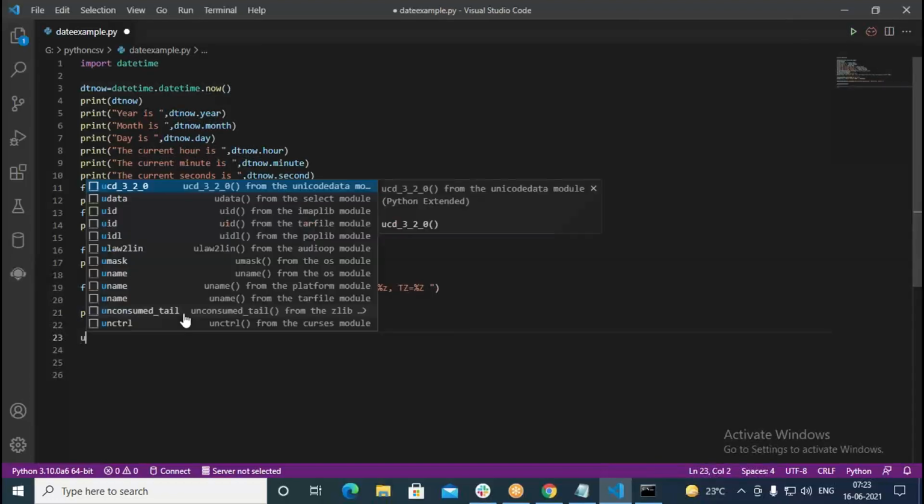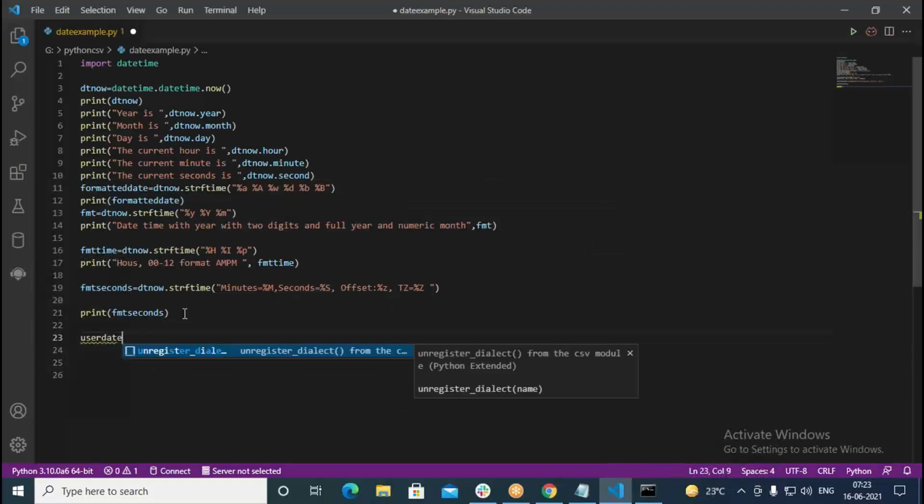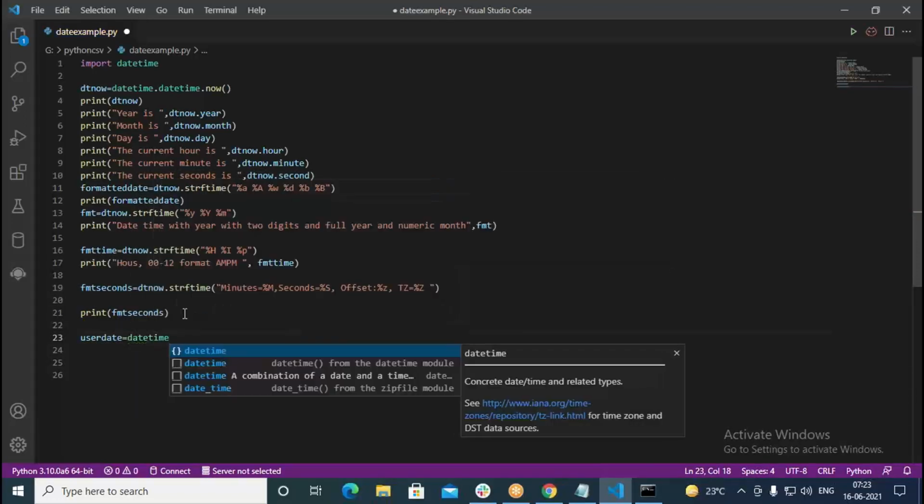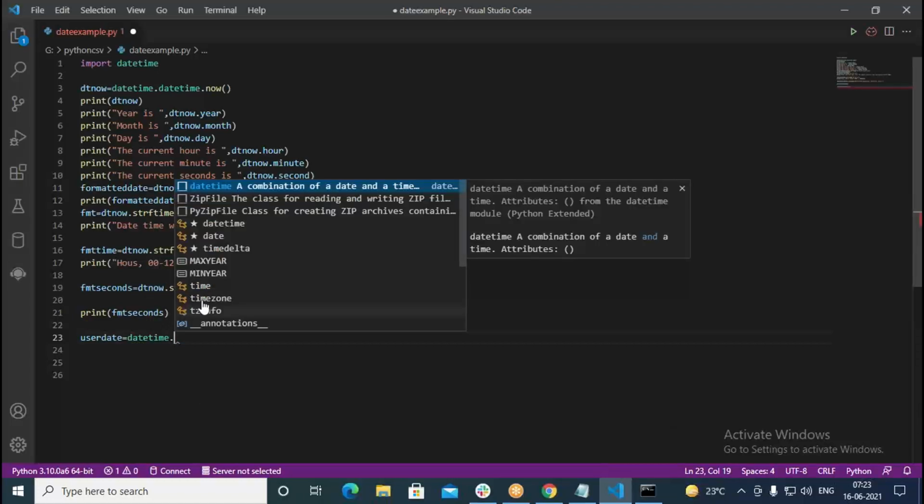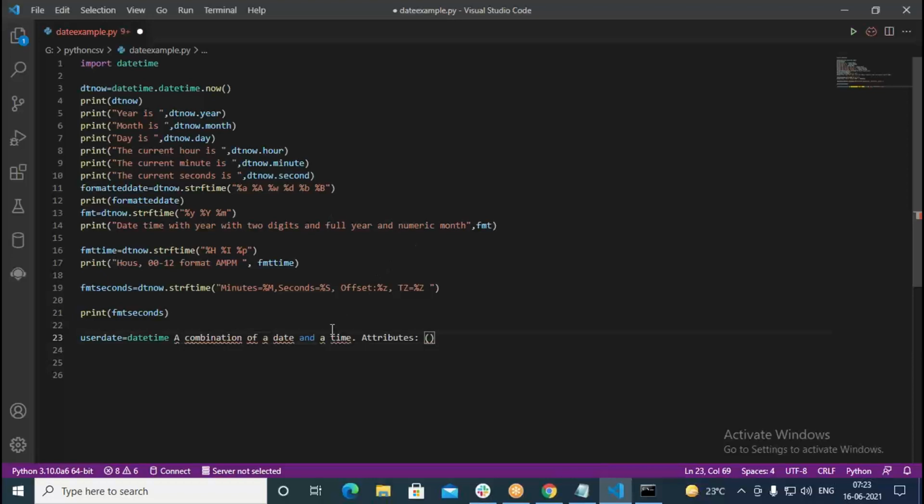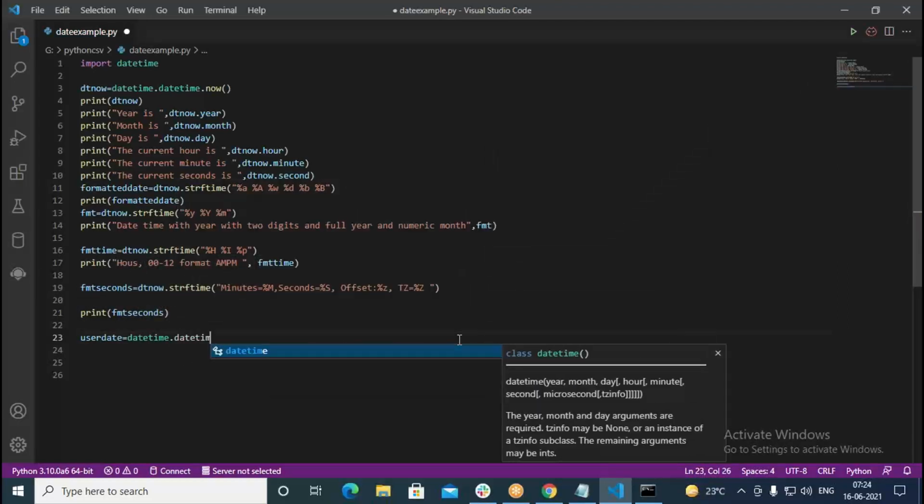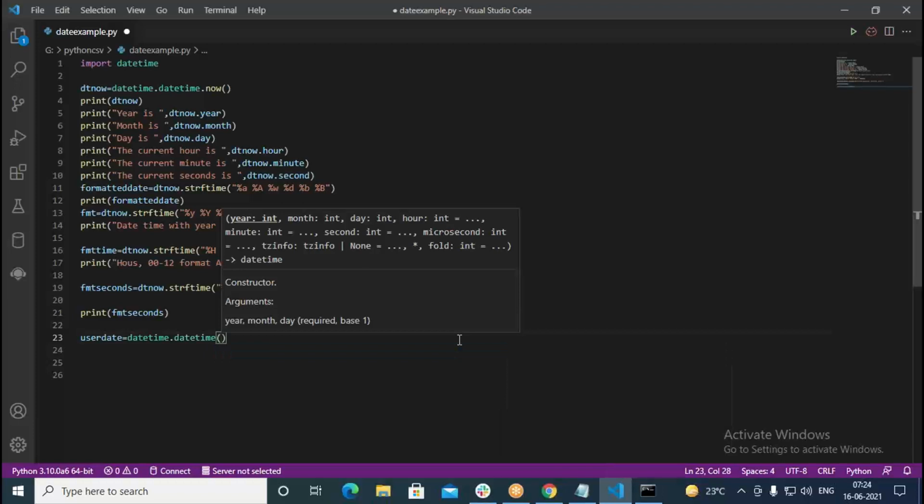Here I put user_date. I write like this, that means user defined date. So this equal to, I should write datetime, followed by datetime. Again, I need to use namespace followed by datetime. Then inside this, I need to specify the month, day, and year. Hours also you can specify. Even minutes can be specified. Microseconds also can be specified.